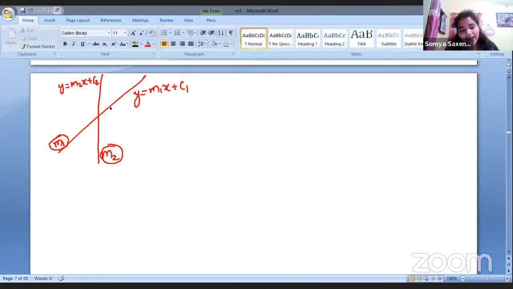Now, the angle between these two. Okay, so what is the angle between these two? I know what you're thinking. This one. Correct. So the angle which is between these two lines is, let's suppose, alpha. Right? Alpha. We are not concerned with the angle itself, but with the tangent of that angle, because we have to find the slope. Slope is of practical use. So definitely, what will be the value of tan alpha? We know that it will be m2 minus m1 divided by 1 plus m1 m2. No issues. We just read it.